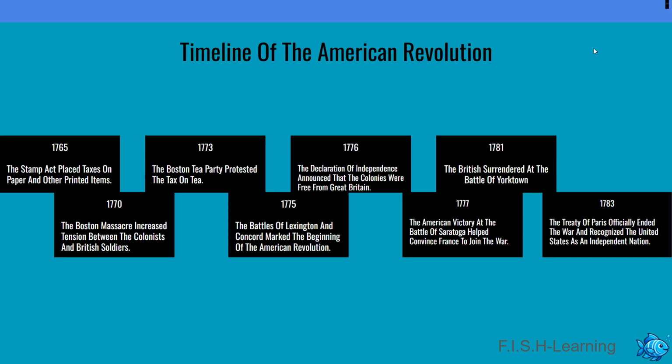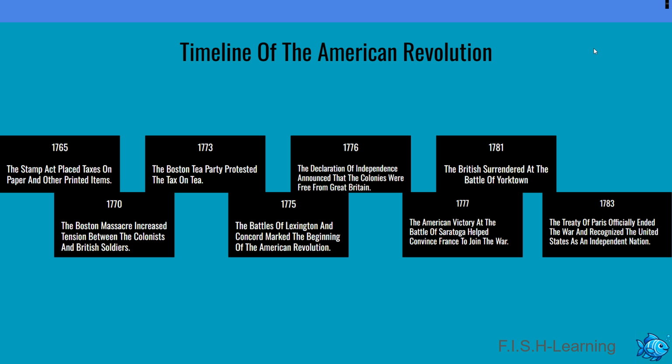Timeline of the American Revolution. 1765. The Stamp Act placed taxes on paper and other printed items. 1770. The Boston Massacre increased tension between the colonists and British soldiers. 1773. The Boston Tea Party protested the tax on tea. 1775. The battles of Lexington and Concord marked the beginning of the American Revolution.